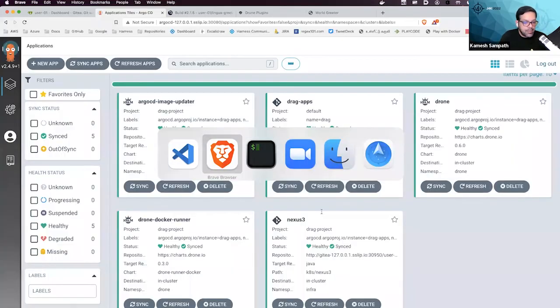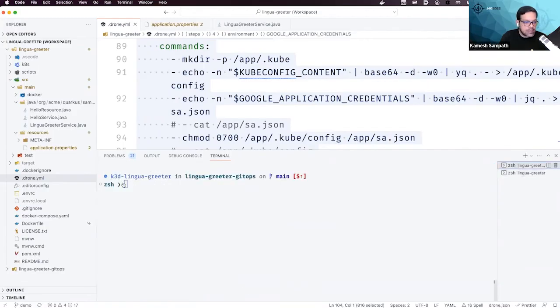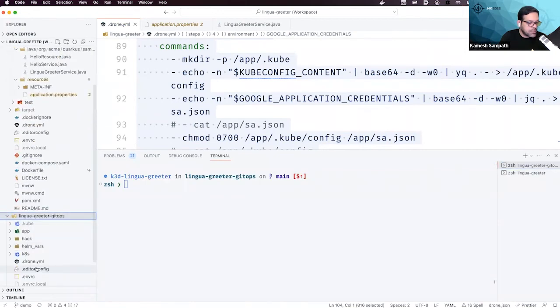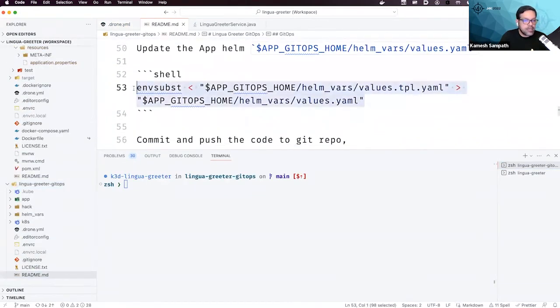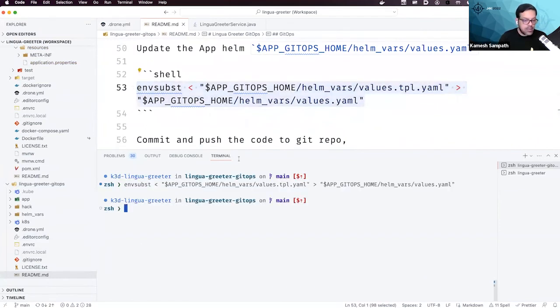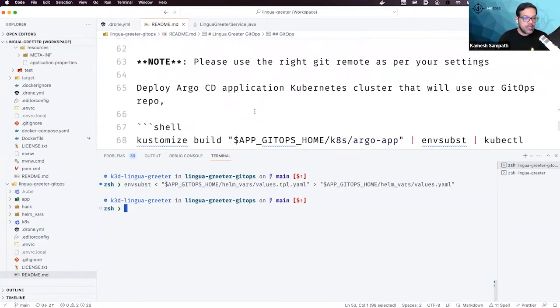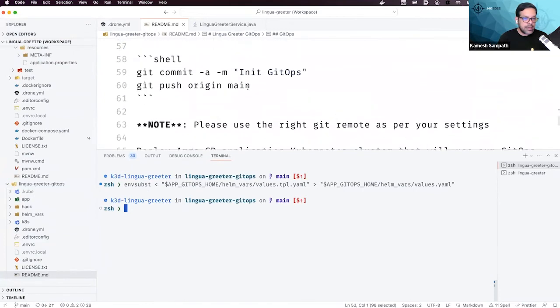Meanwhile, while this happens, I'm going to go to my GitOps repository. I have a bunch of things to do here. I need to create the substitution YAML. And then I'm just going to do an empty commit right now.